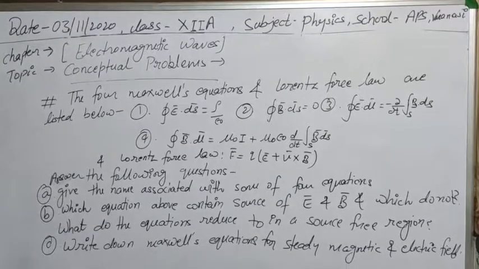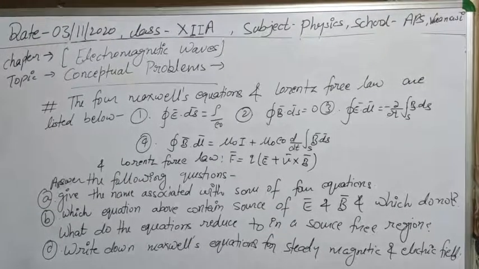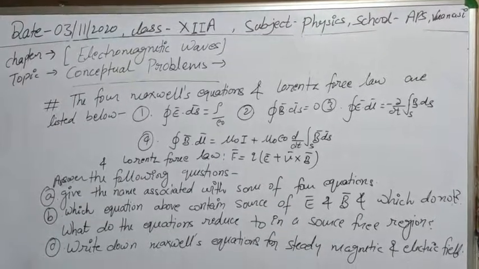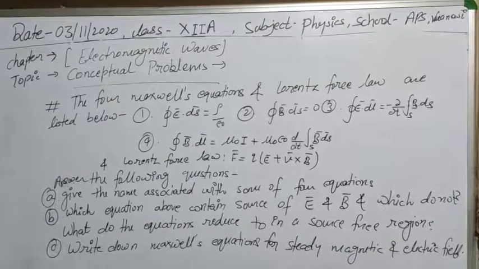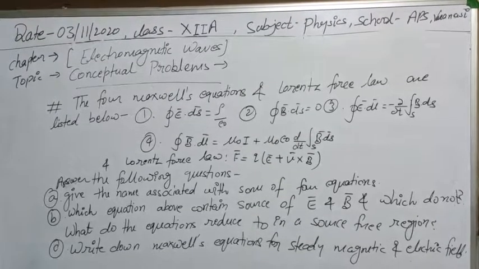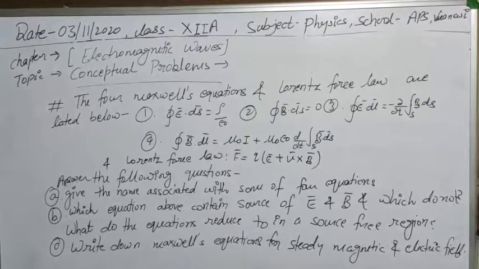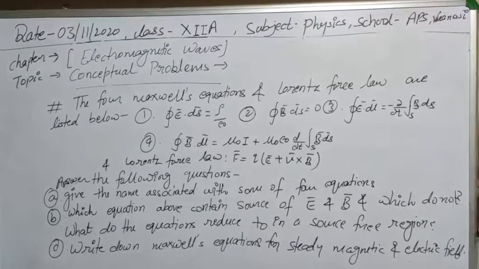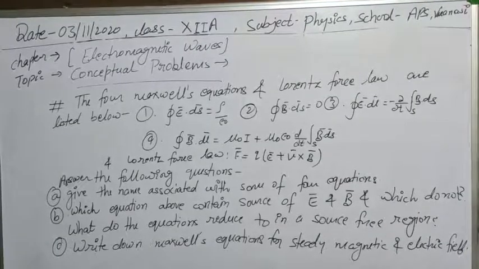Means with the help of these five equations we can easily describe all of the phenomena possessed by electromagnetic waves, like reflection, refraction, diffraction. Means the wave properties and all wave phenomena can be explained on the basis of these four equations and the Lorentz force law. So we have to answer some questions regarding these equations.